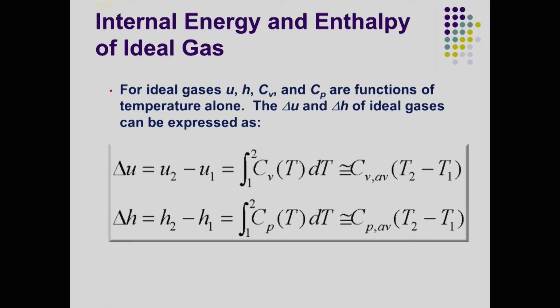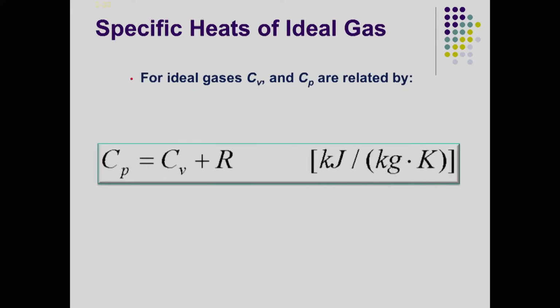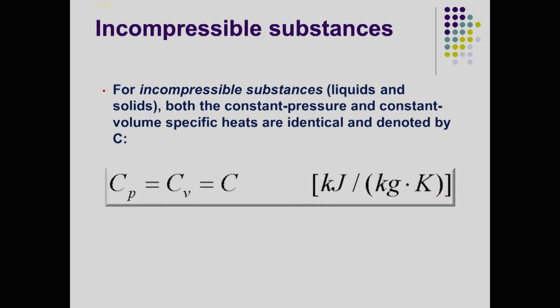So, if you look at your screen again, delta U, and again we are looking at thermodynamic states 2 and 1. So, we start with 1 and we compress the system to 2, and that becomes Cv dT, as well as we are now looking at the Cp, which is multiplied by temperature, delta T. So, if you look at the relationship between Cp and Cv, it is the R, which is the universal gas constant. But in the case when the system is incompressible, that means no work can be done, because there is no change in volume, it is incompressible.